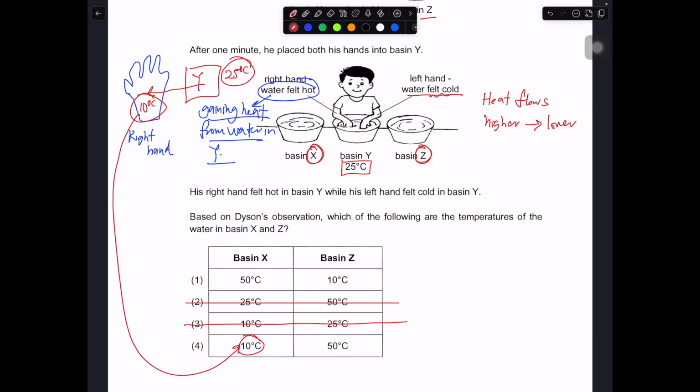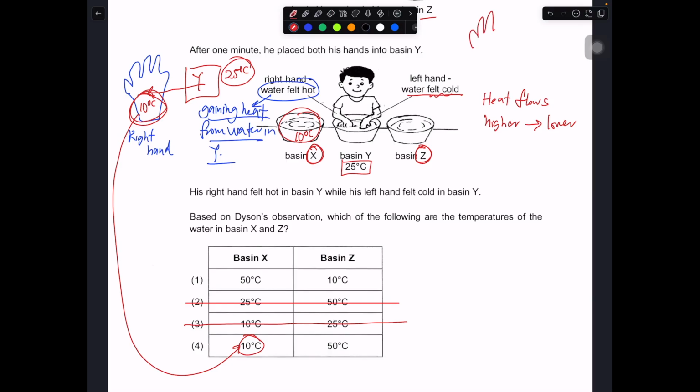So the temperature of your right hand should be at 10. How come the temperature of your right hand is at 10? Because the basin over here is at 10 degrees. When you dip your hand and leave it long enough, it reaches the temperature of the water in basin X, because your hand loses heat to the water in basin X and reaches 10 degrees Celsius. Likewise for your hand in basin Z. So this is your hand.